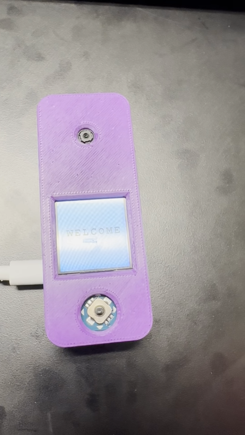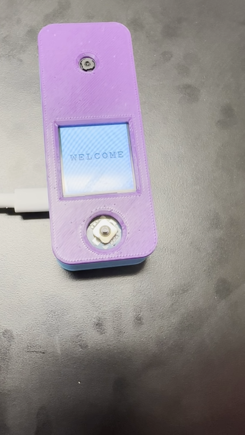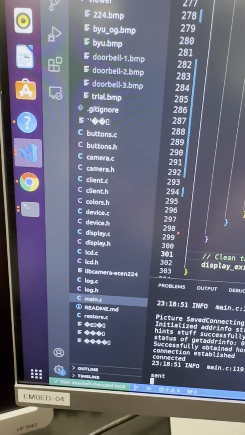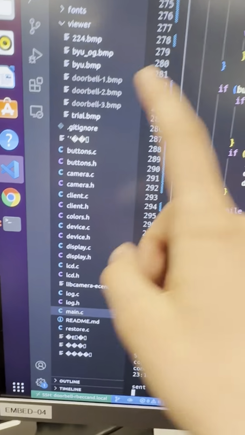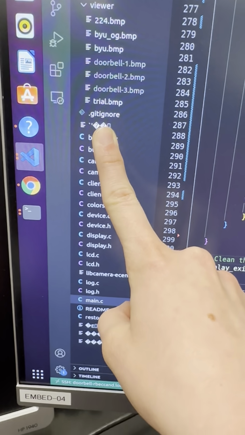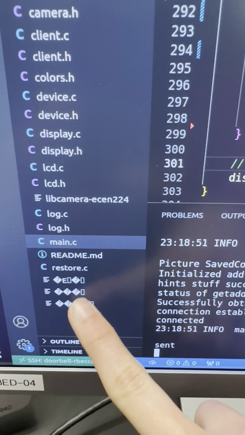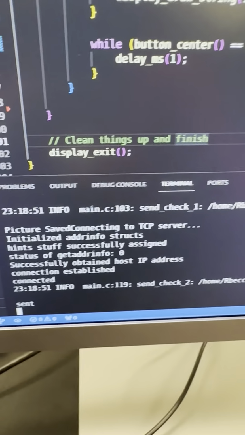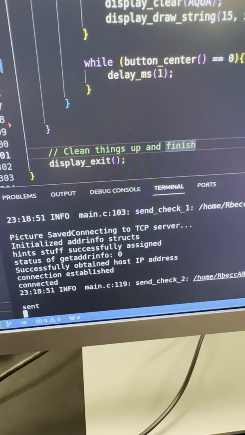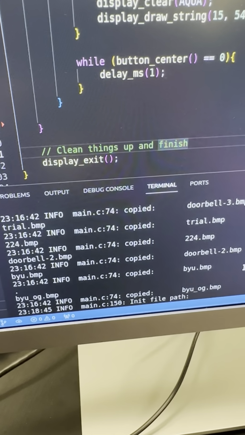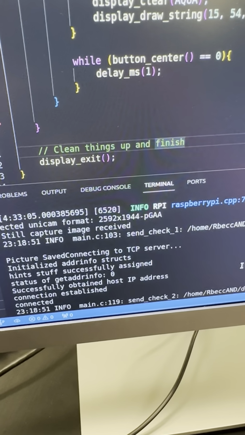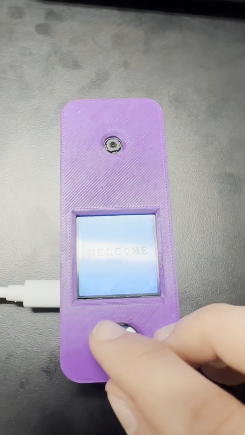Due to a memory bug that came up in this code, my pictures don't quite send as pictures anymore. Something is happening in my capture data function that is overriding the path name. So we get these files like such. However, as we take a look, picture was saved, picture was captured, everything worked out and happened successfully. And so that's the best we're going to be able to come to that.